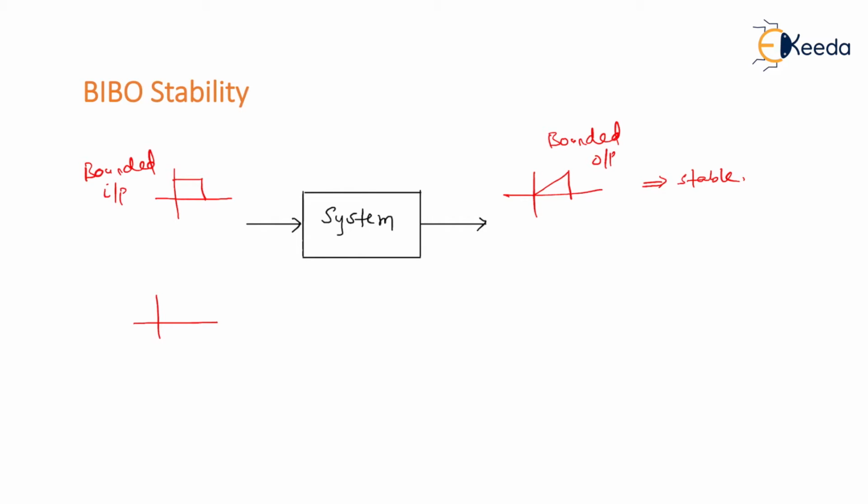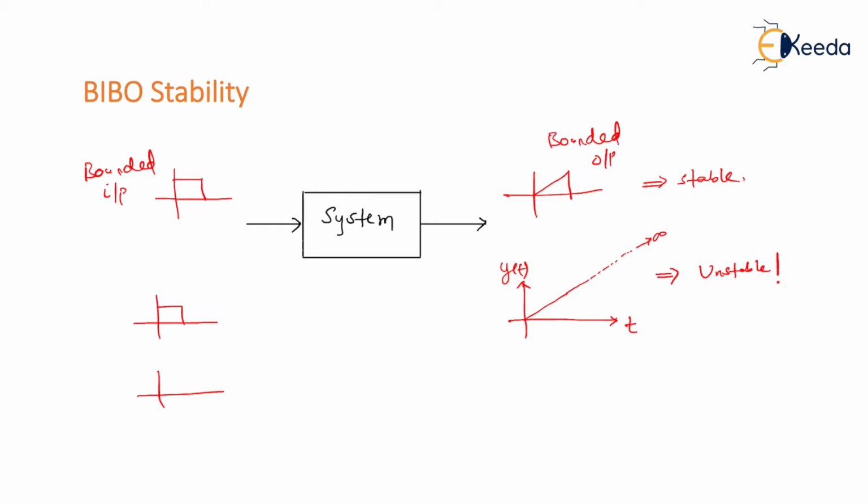For example, if you have bounded input, but let's say you have this kind of output. So this is, let's say, y of t with respect to time. As you can see, this amplitude is increasing. So definitely at some time it will approach infinity. Such output, which approaches infinity at some given time, is considered to be unbounded output, and therefore it is unstable.